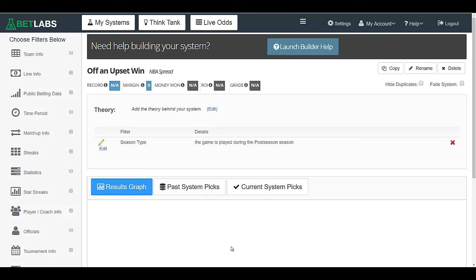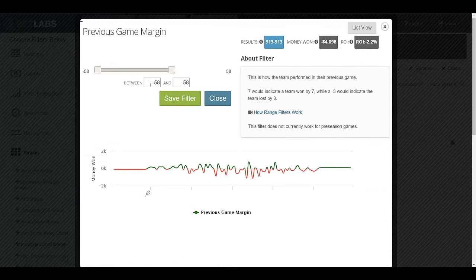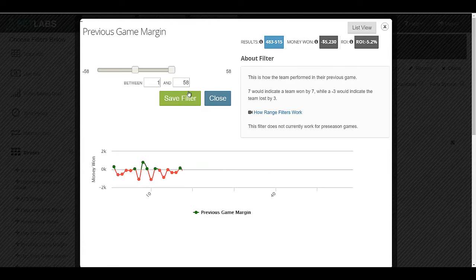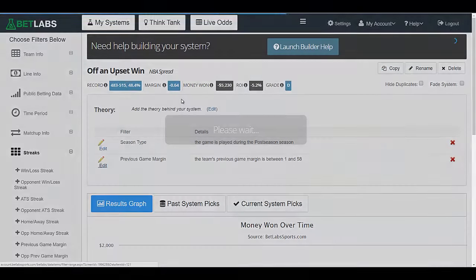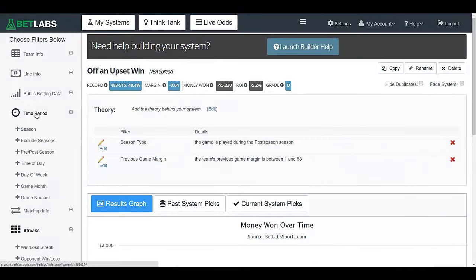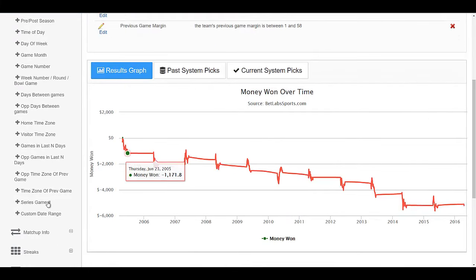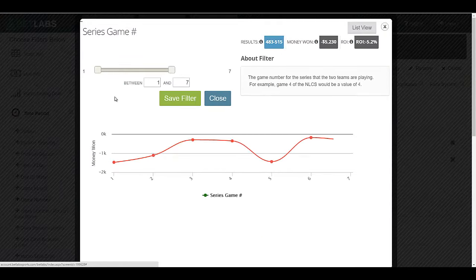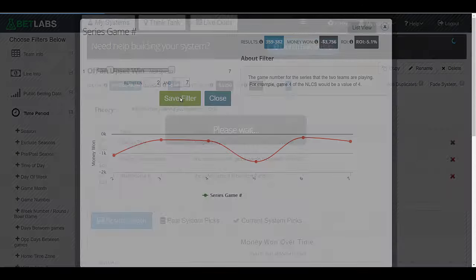So I've already set the season type to postseason. The first thing we want to do is go to streaks, and we want to set the previous game margin, just any game where the team won, and we'll go ahead and hit save. Next thing we want to do is scroll down to series game number, and just look at any game besides game 1 of the series. Again, hit save filter.